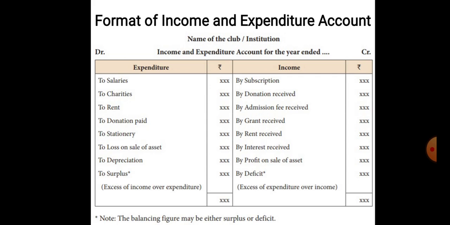All these things come under the category of the expenditure side of the income and expenditure account.